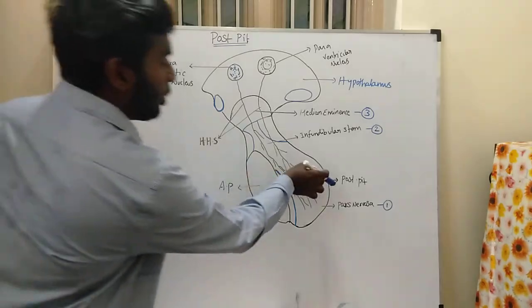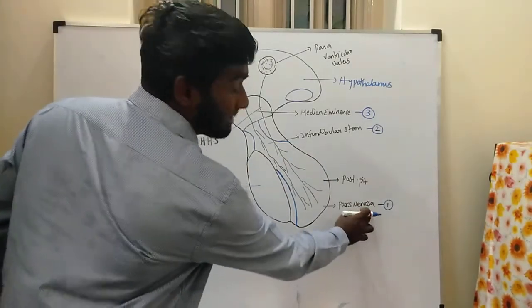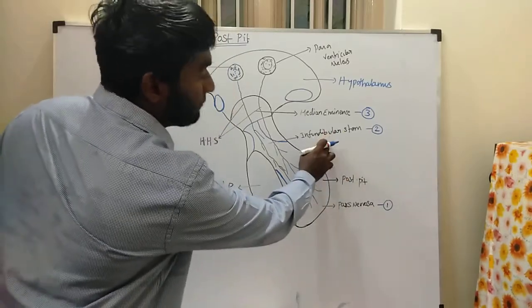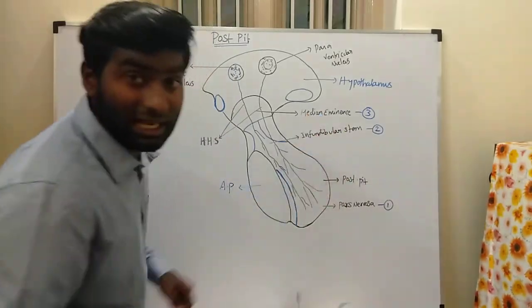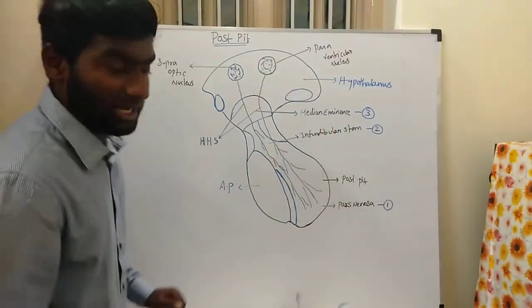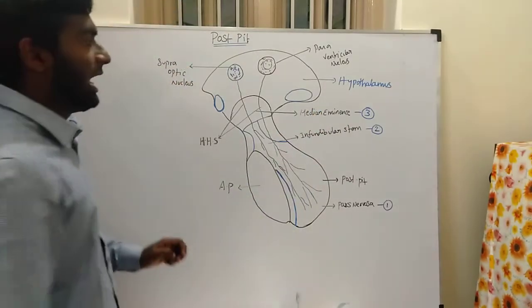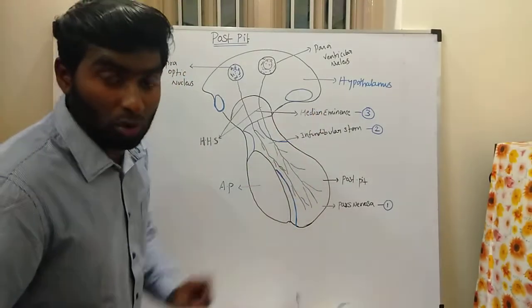The posterior pituitary contains three parts: the pars nervosa, the infundibular stem, and the median eminence. Next, the histology of the posterior pituitary.